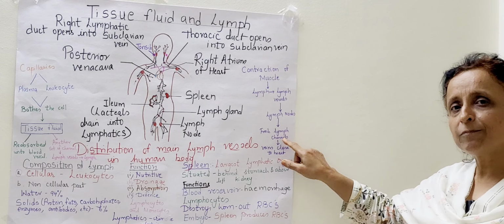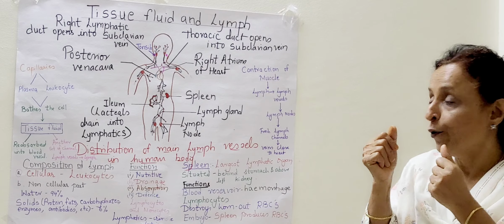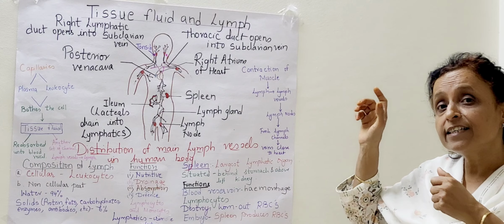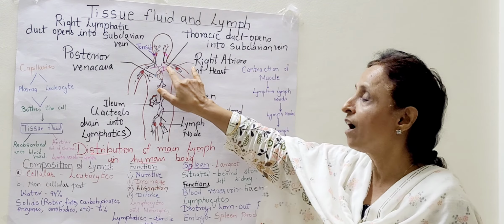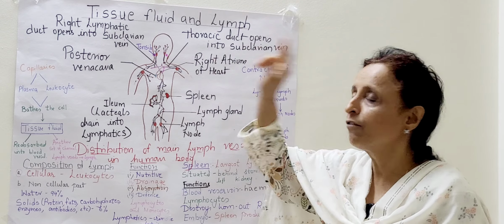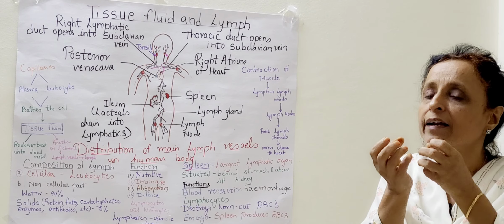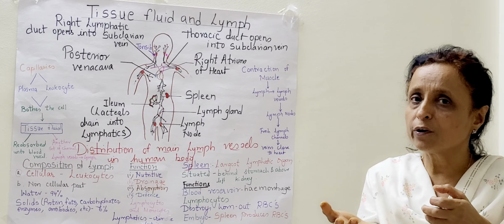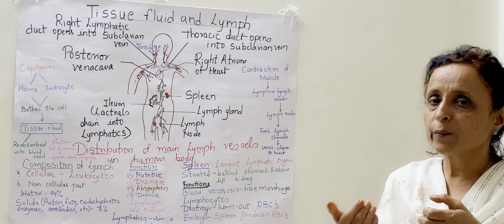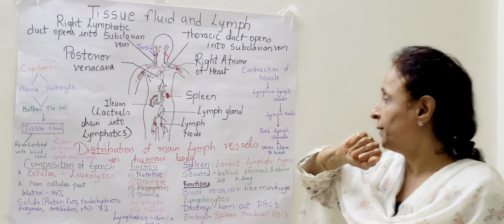So fresh lymph channels are formed when the lymph reaches the node, and then it is collected by the veins which are close to the heart. It is the subclavian vein which collects this lymph and carries it to the heart, that is the right auricle, by the superior vena cava. So this is how the tissue fluids are recycled in the blood.